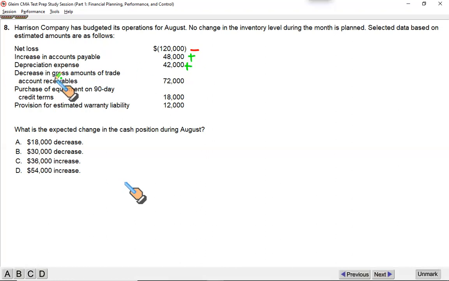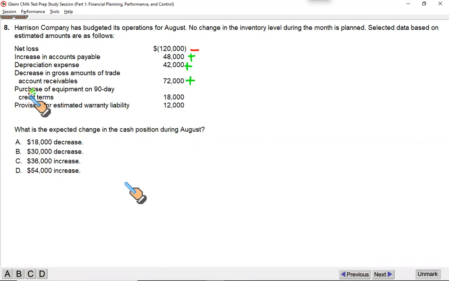All right. Then it further says decrease in gross amounts of trade receivables. Decrease in receivables over the period would mean that the customers have paid you. Those who haven't done the cash flow statement yet, please don't worry, you will be doing it in our next cycle when we will be doing financial reporting. Those who have already done it, this question is especially for them. So a decrease in gross receivables means your customers have paid you, and that is the reason there has been a decrease in receivables. So this is effectively an inflow.